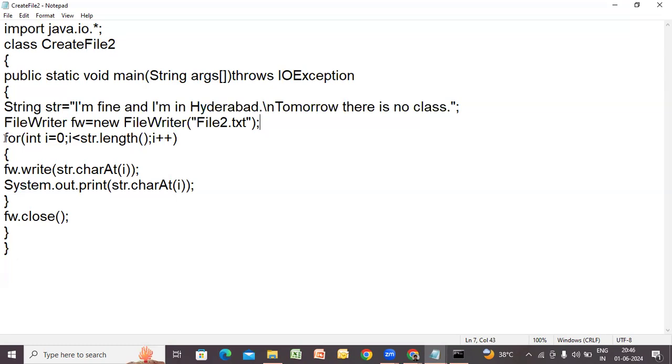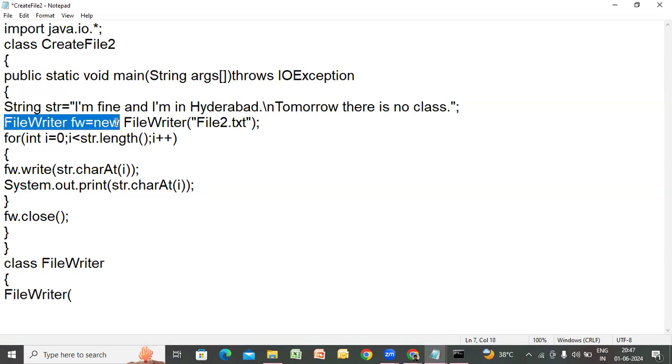Surely. So whenever you create an object like this, there is a predefined class. We don't write that code. Java has already written this code. FileWriter will have the code, and in that, there is a constructor. Got it? Don't forget, every time I won't tell you this point. Whenever I create an object, whether of a predefined class or a user defined class, especially for a predefined class, because it is not in our hands to write that class, right?